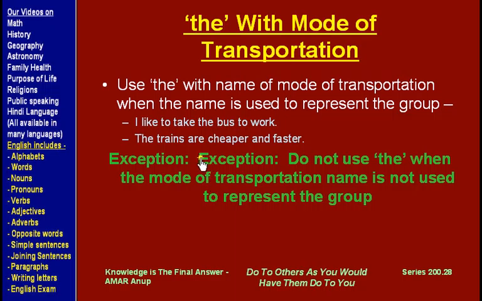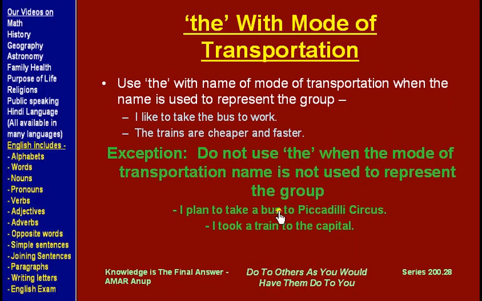Now the exception is, do not use the when the mode of transportation name is not used to represent the group. What do I mean by that? Here are two examples where the names are not used to represent the whole group. I plan to take a bus to Piccadilly Circus.